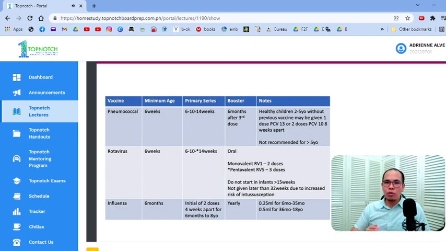Okay? Ibig sabihin yung mga latter dose. For example, dose 2 or 3 for penta or dose 2 for mono. But also, please remember that you cannot start it if the infant is more than 15 weeks of age. So kung pumunta sa'yo yung mother, dok, ngayon lang po ako nagkapera, 20 weeks old na si baby, gusto ko po siyang ipa-rotavirus, hindi na rin pwede.